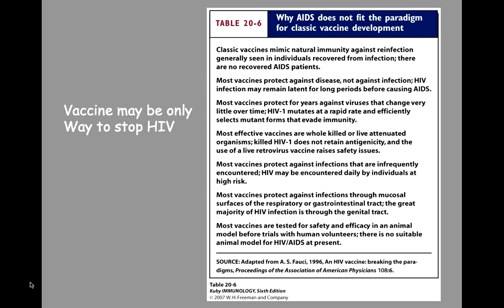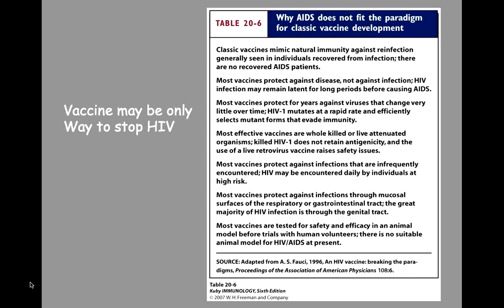Secondly, vaccines prevent the disease, not the infection. So eradication of a retrovirus is not a simple matter. Clearance of retrovirus is a difficult goal for a vaccine.